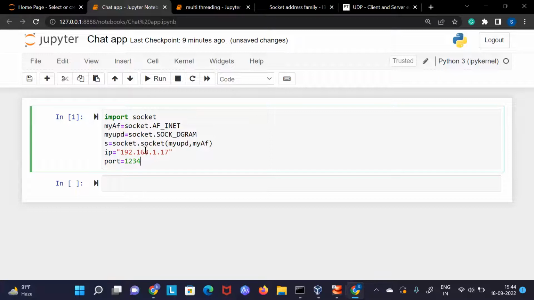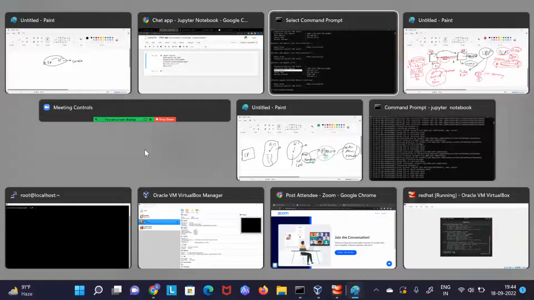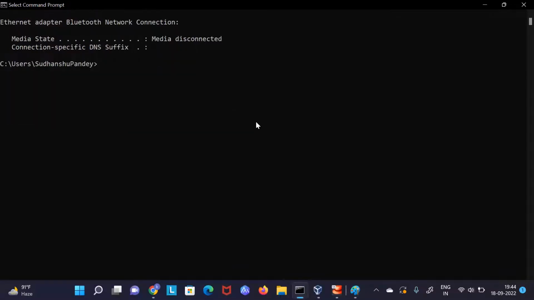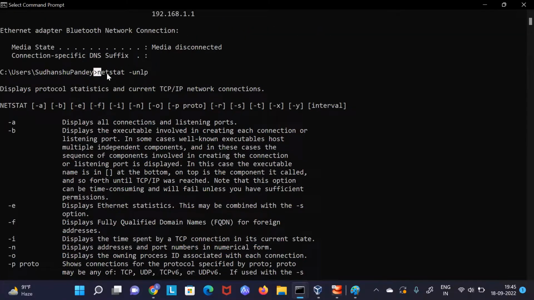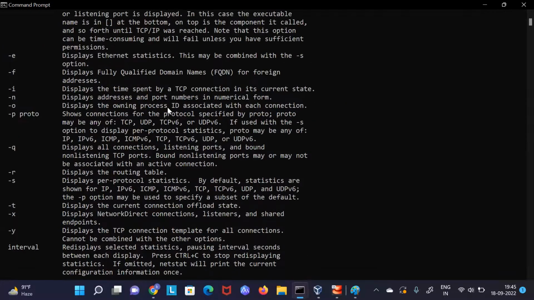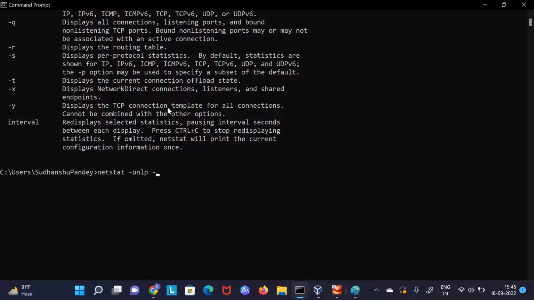And if you want to check which UDP port numbers are in use, we have a command like netstat. I hope you have used it. Normally we search with netstat -tnlp, where t is for TCP, and -unlp where u is for UDP. I think it will run on Linux well, so let me run this in Linux. Here also, I think to display all connections I will have to use -a. Let's see.